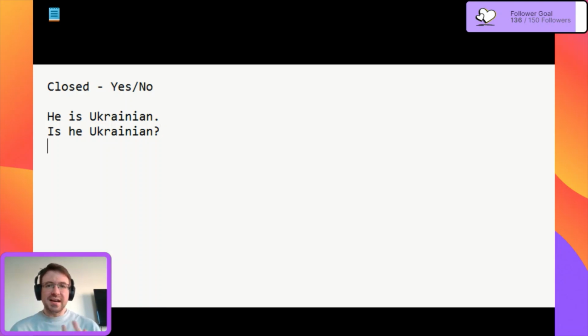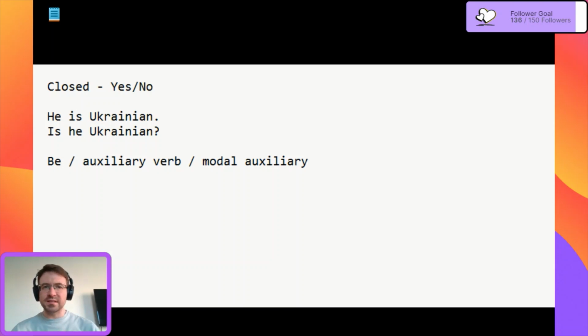Closed questions have to start in a very specific way. They can begin either with some form of the verb be, like we have here, is he Ukrainian, with an auxiliary verb, or a modal auxiliary verb. And these are the only ways that we can start. So we have, for example, be, is he Ukrainian?